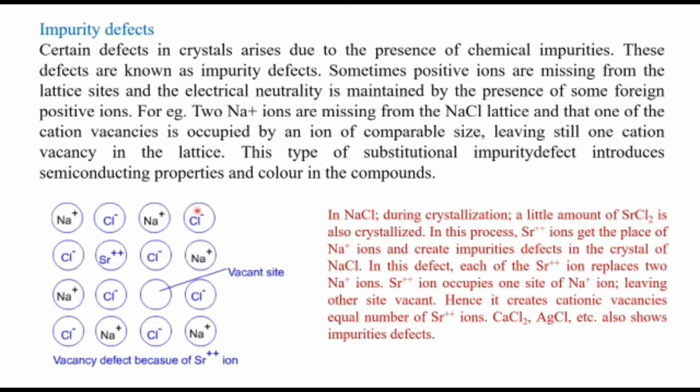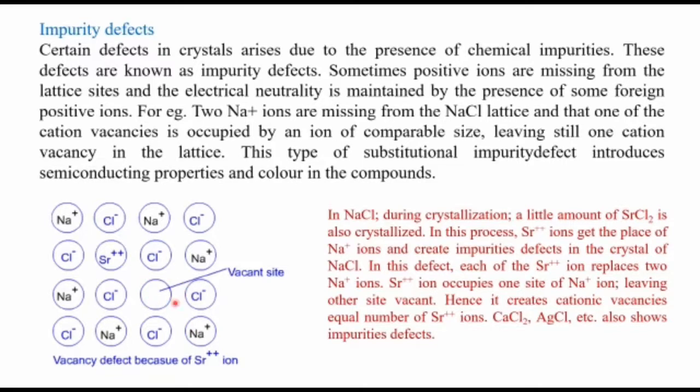So in this sodium chloride crystal, during crystallization, a little amount of strontium chloride is also crystallized. In this process, Sr2+ ions take the place of sodium ions and create impurity defects in the crystal of sodium chloride. In this defect, each Sr2+ ion replaces 2 Na+ ions. The Sr2+ ion occupies one site of Na+, leaving the other site vacant.